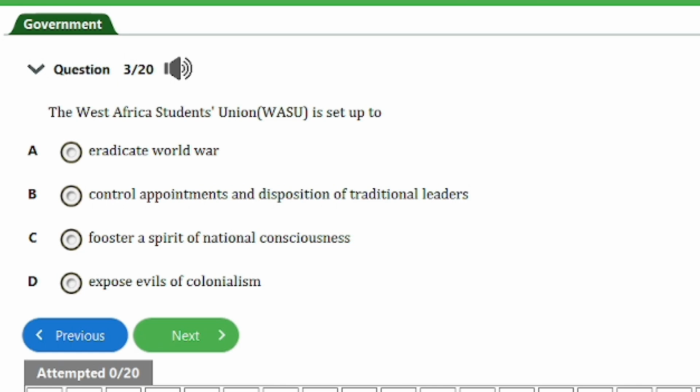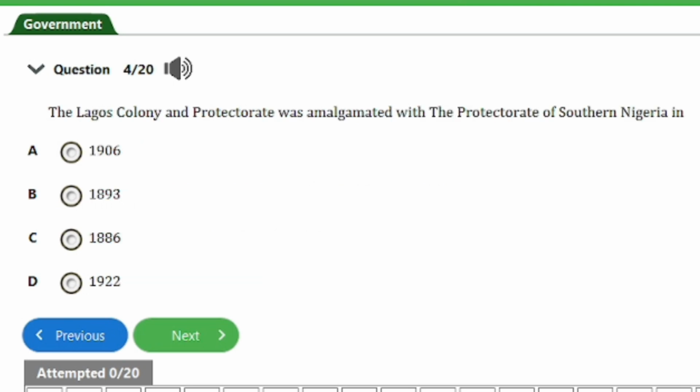So we have here question number 3. It says, the West Africa Students' Union, WASU, is set up to A, eradicate world war, B, control appointments and disposition of traditional leaders, C, foster a spirit of national consciousness, D, expose evils of colonialism. So guys, the answer to this question is option D here, expose evils of colonialism. So that's it for this question. Let's head on to the next one, guys.